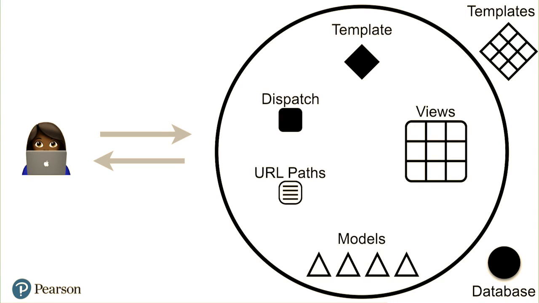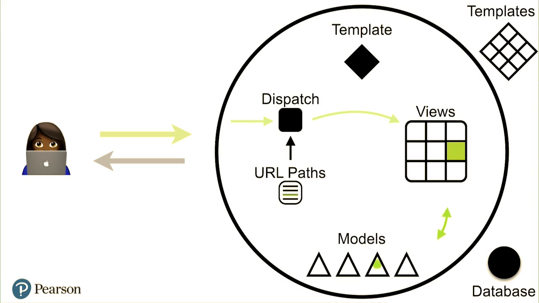When we load Django, the dispatch system comes online, the template system comes online, and that way, when the user sends an HTTP request, it comes through dispatch, which has loaded the URL paths, matches one of the URL paths so that it can send the request to one of our views. Once it finds that view, we can do whatever it is that we need to do, right?